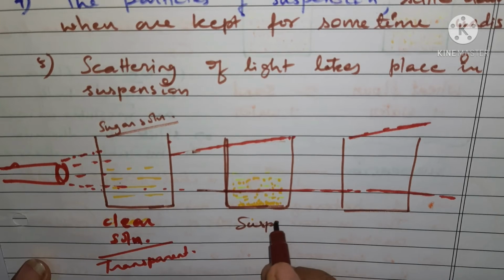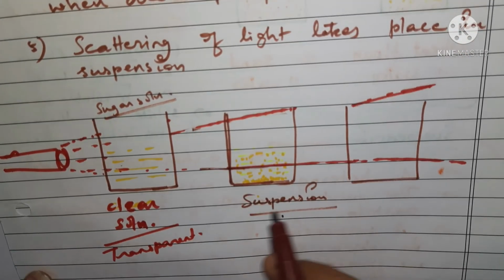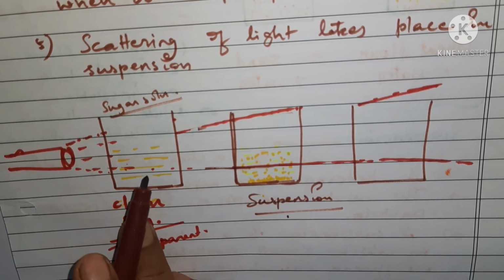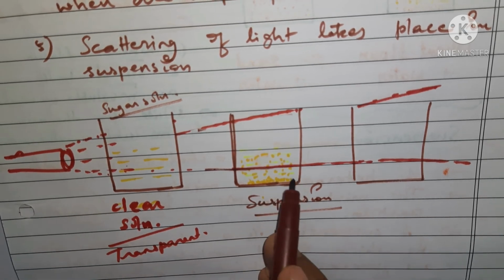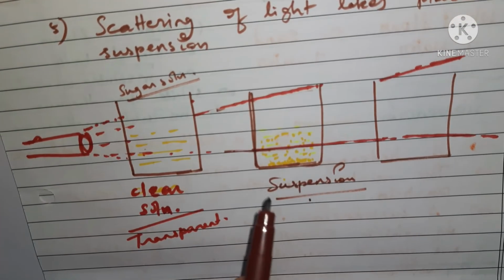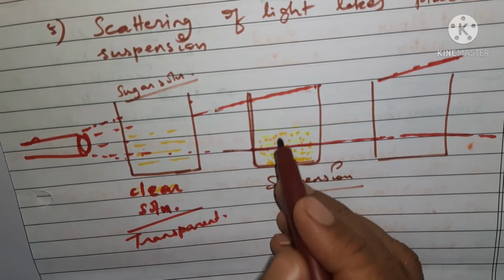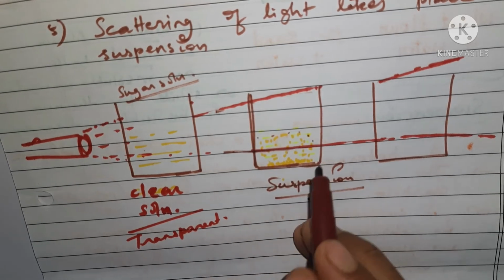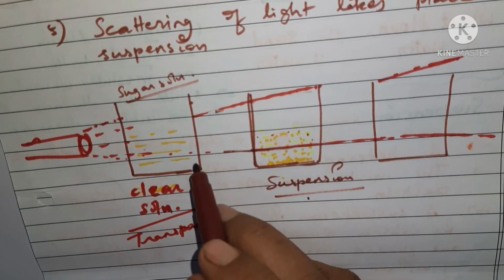Okay, and this is how we can separate these two. In solutions we are not able to see the path of light, but in case of suspension it is very clear to see the path of light. And the reason for this clear path was that the particles of this suspension were quite larger than the particles of this solution.